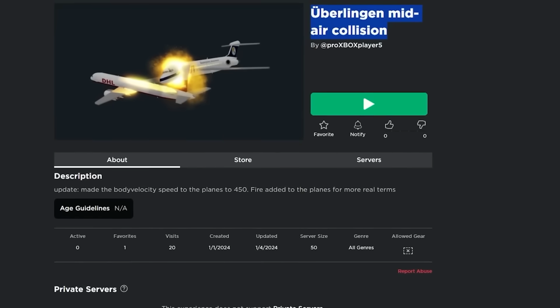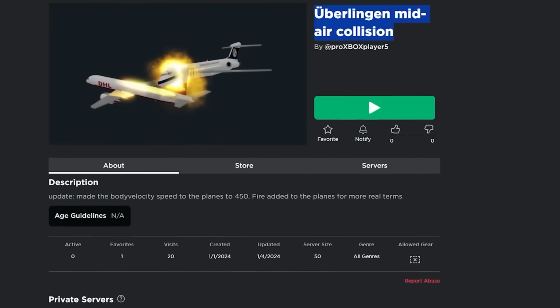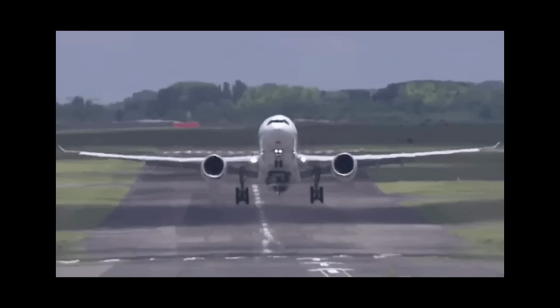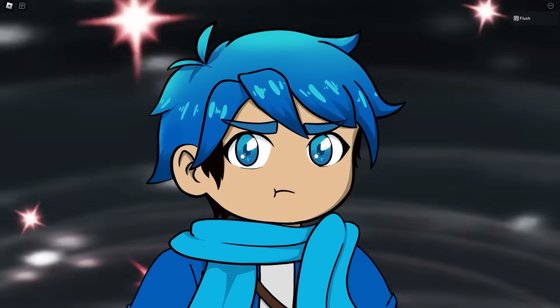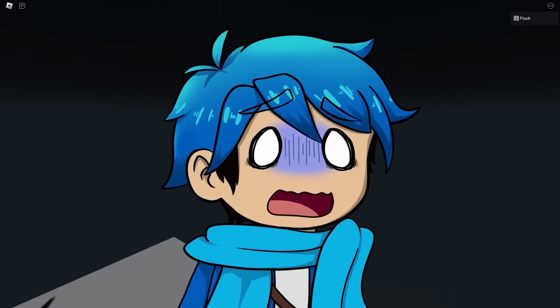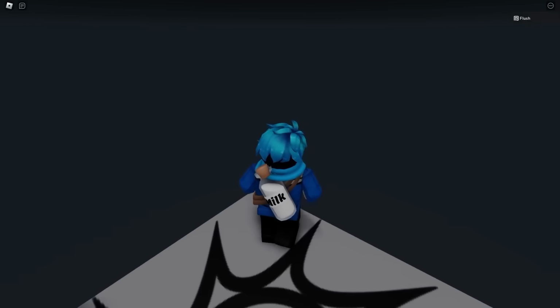Alright, but now I've talked about this next incident, but they didn't have a Roblox game made at the time, but now they do. And that's the Überlingen mid-air collision. I probably said that wrong, but let's go ahead and check out the game. And yeah, as the name indicates, it's pretty much 2 planes actually colliding with each other in mid-air. Oh, here we go. We got the planes. Jeez. That was so fast. Did they just not see each other? I honestly forgot what happened here.